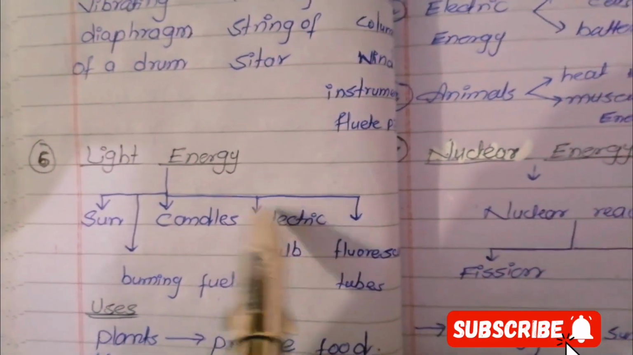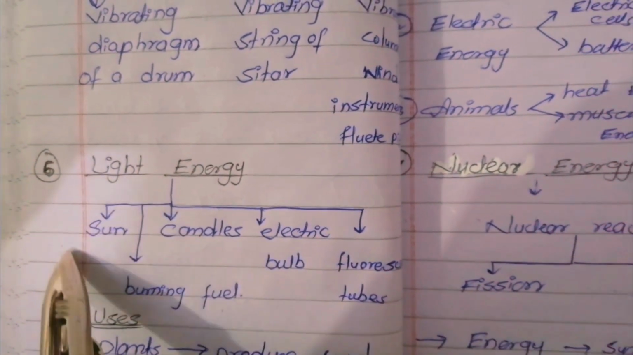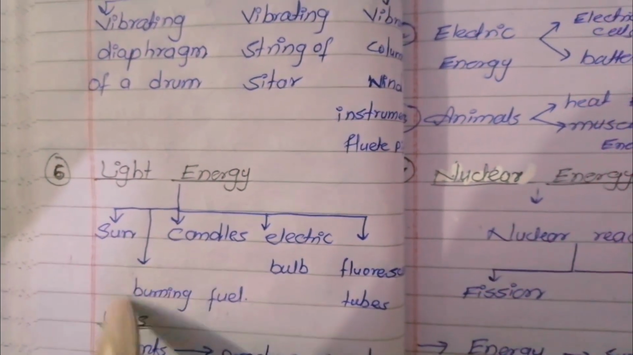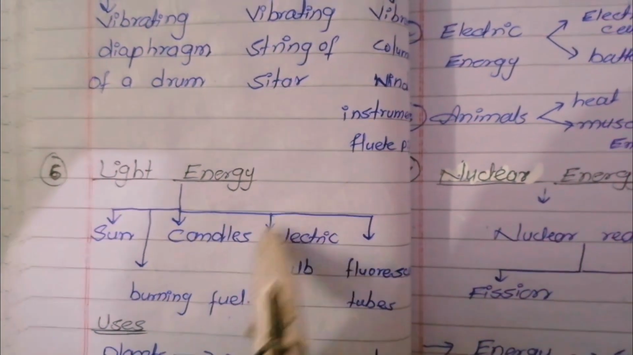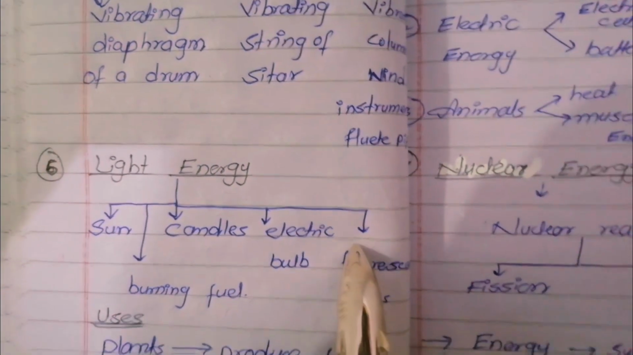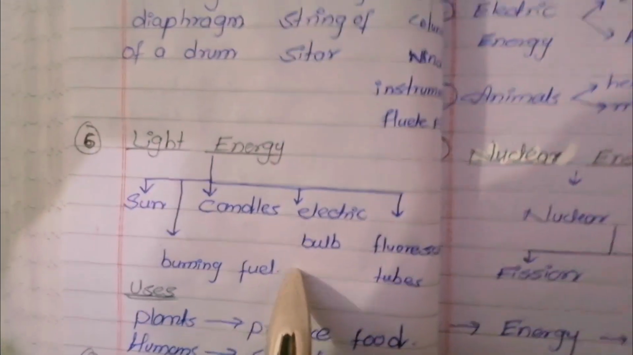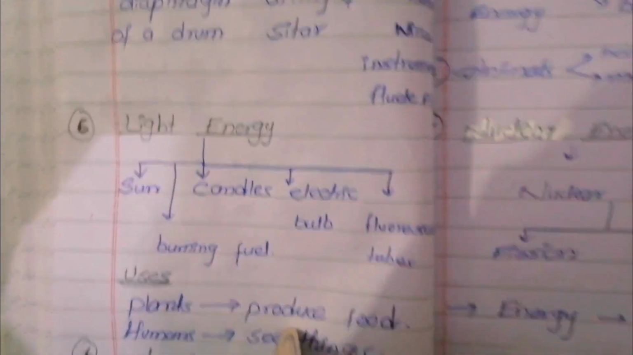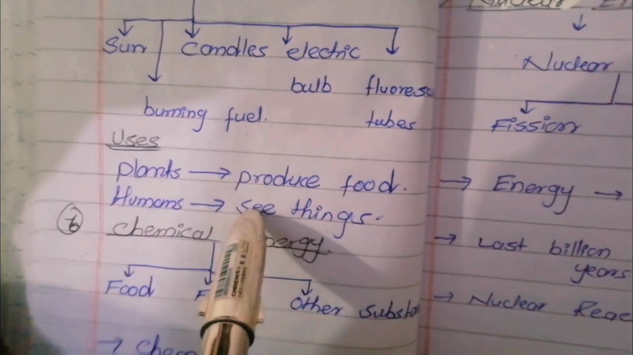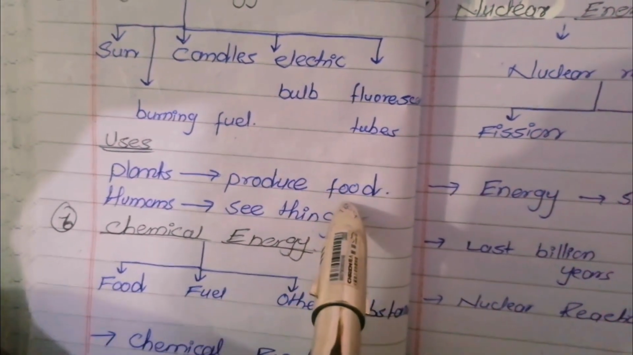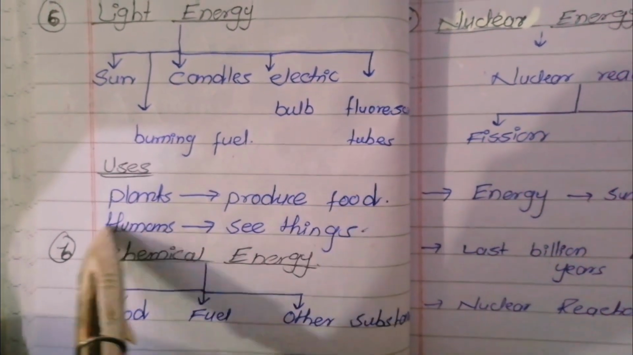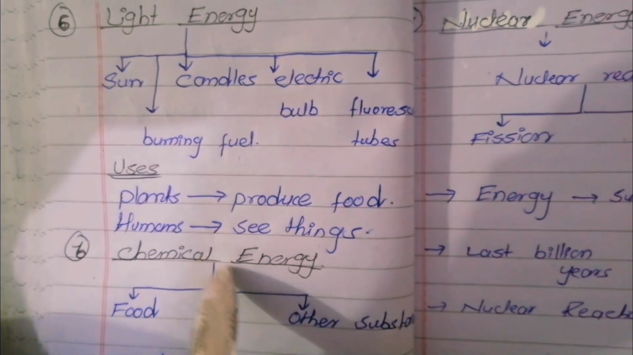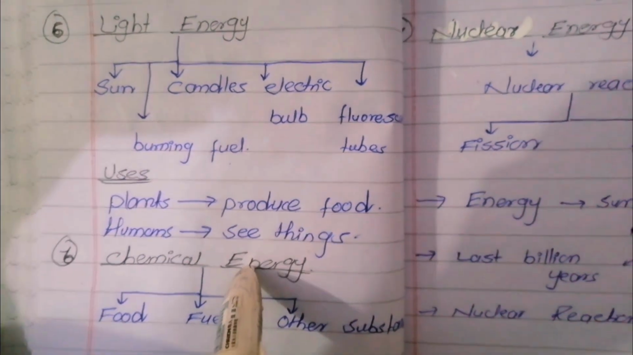Light energy. The major source of light energy is the sun. Other sources of light energy are candles, electric bulbs, and fluorescent tubes. Light energy is also produced by the burning of fuel. Plants use this light energy to produce their food during the process of photosynthesis, and human beings use light energy to see things.